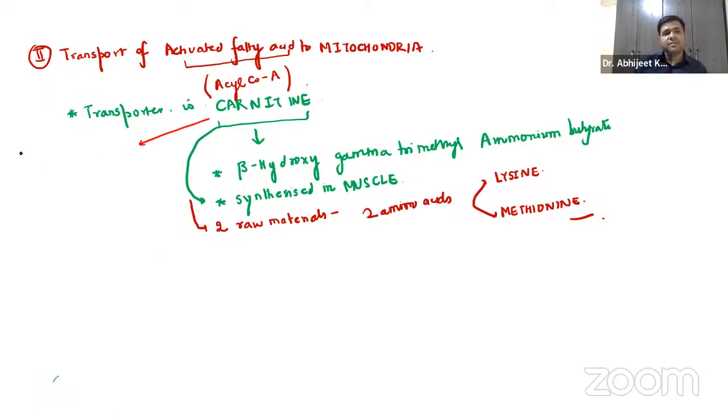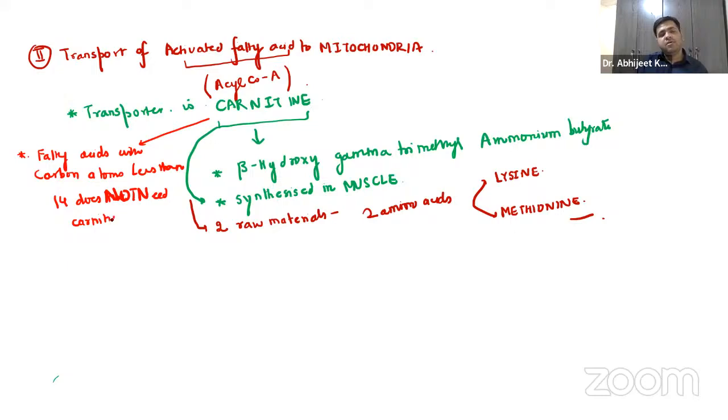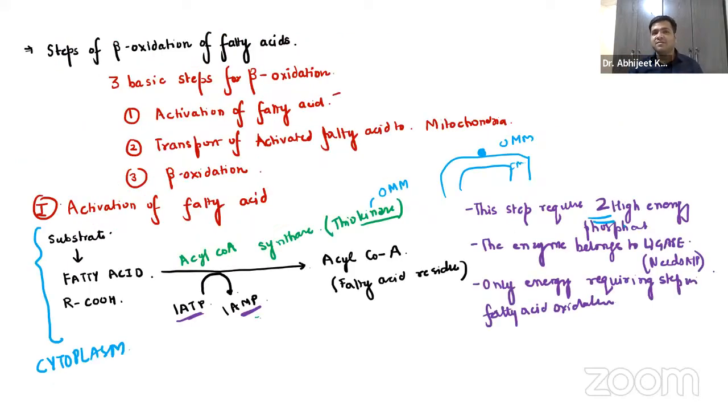The fatty acids with carbon atoms less than 14 do not need carnitine. Obviously, but over here we require carnitine because palmitic acid is having how many carbons, guys? It is having 16 carbons, right?